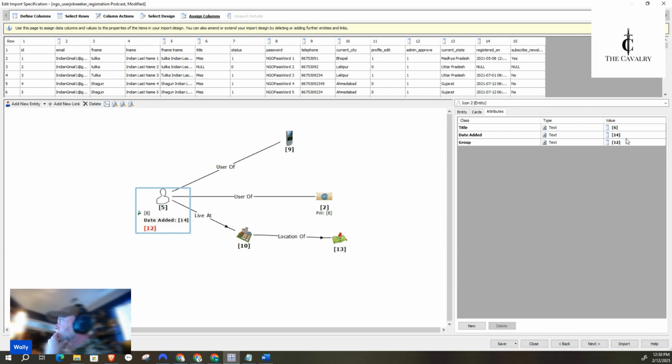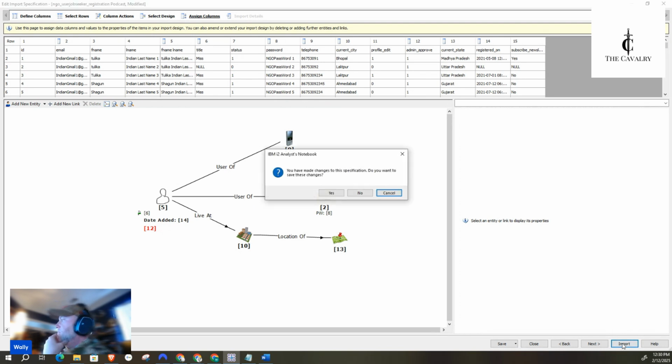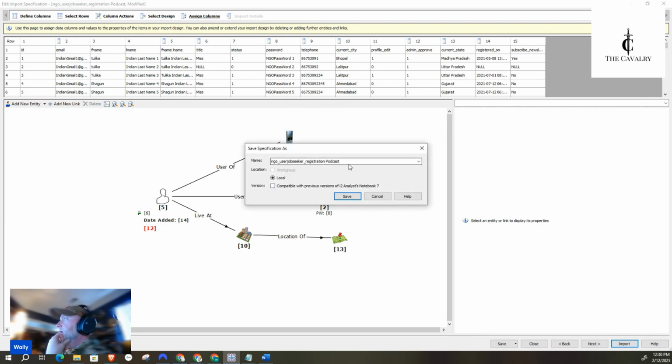Huh. Okay, well, we'll see. We'll know right away if something's messed up. Trust me, you'll see. But this next part's really cool. Now down here at the bottom, I'm clicking to import. It's going to ask me if I want to save. I'm going to say yes. I usually don't rename these unless it's a complicated project.